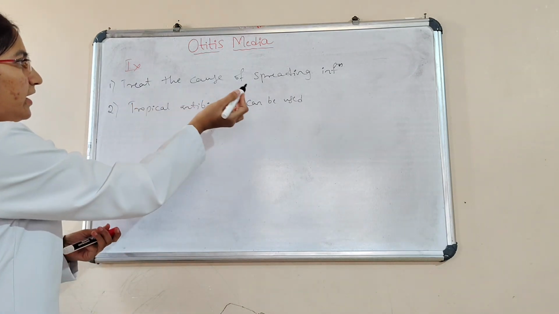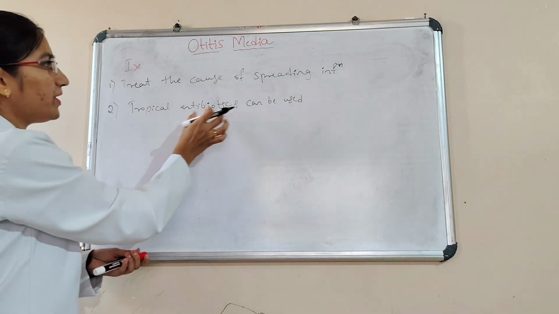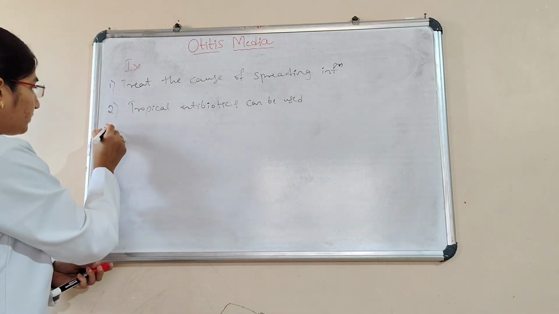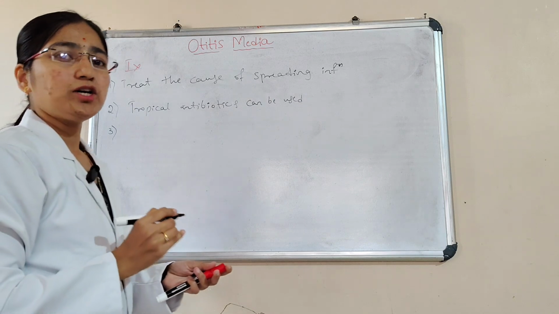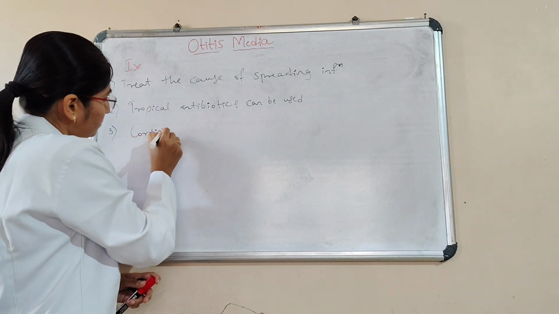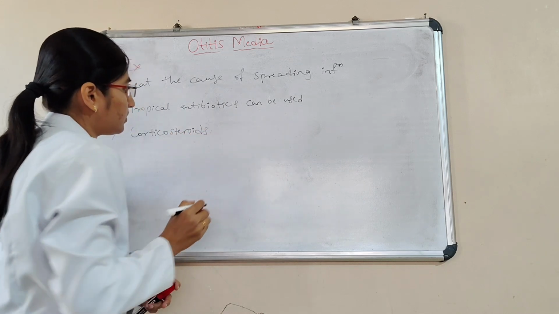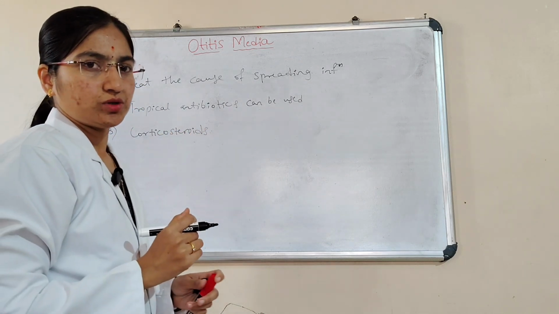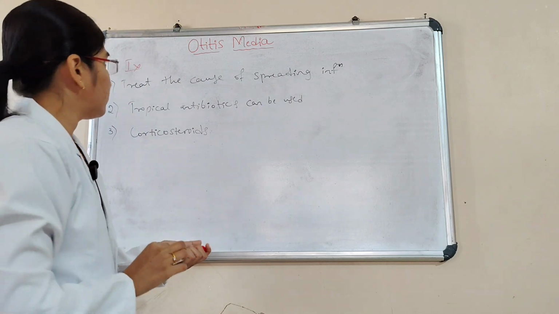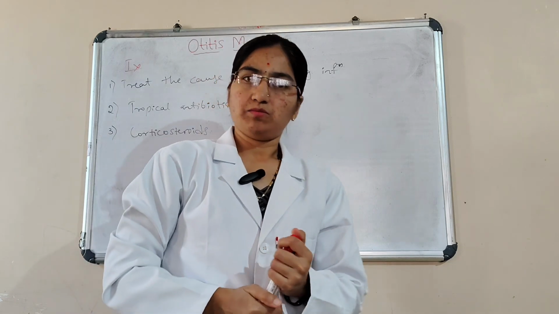Here we have to treat the cause. After that, topical antibiotics can be given, and then use corticosteroids. Corticosteroids can be used in the ear. This is all the treatment of otitis media.